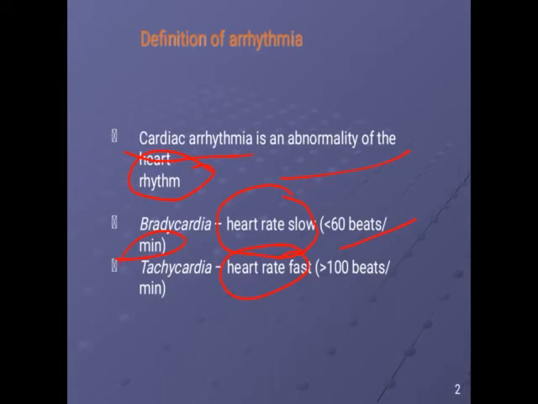This is normal. When you sit for 5 to 10 minutes, it goes down to the normal level. But if it continuously stays more than 100 beats per minute, it is called tachycardia.